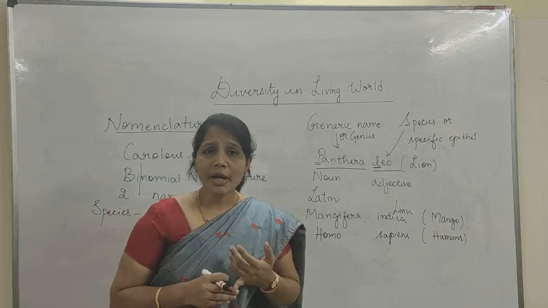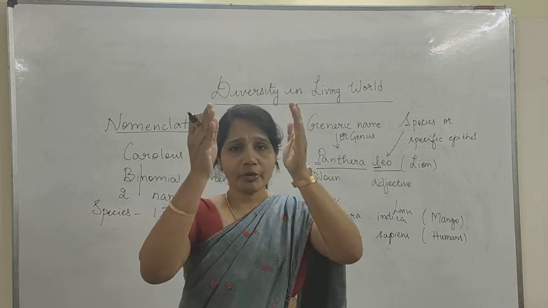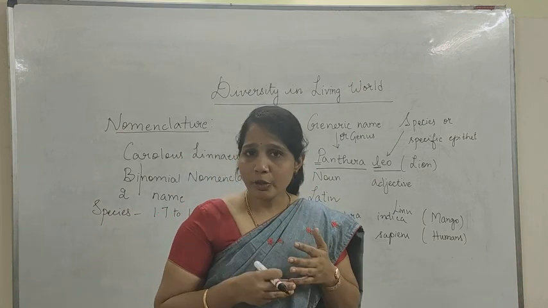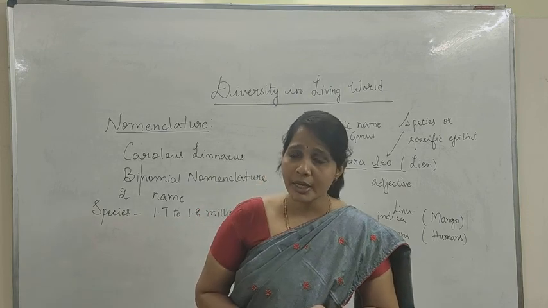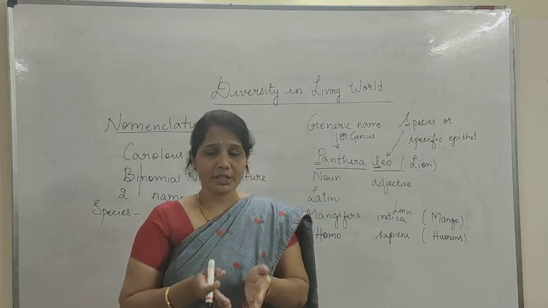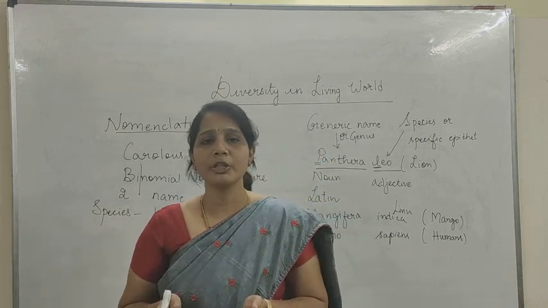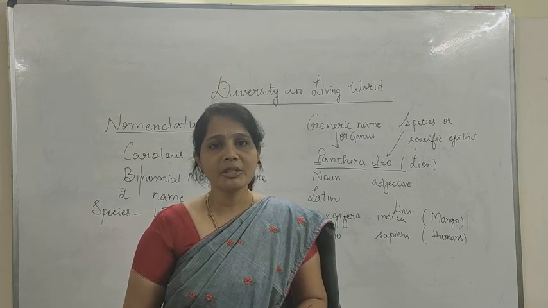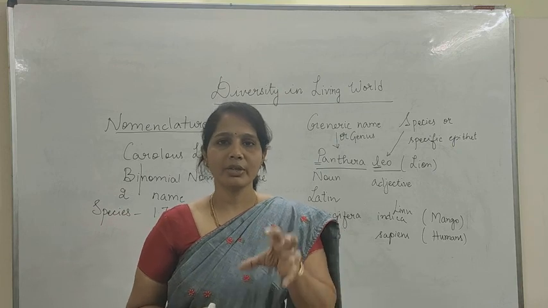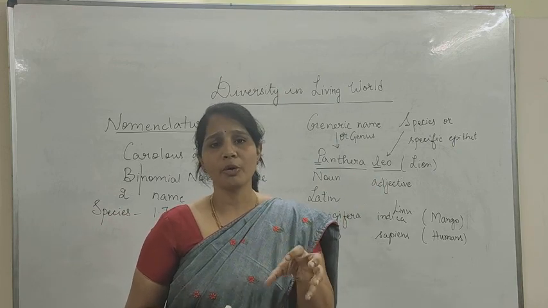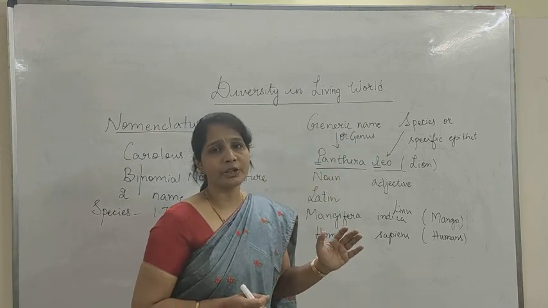So first, when we identify a particular organism, we identify it based on its morphological characters, and those are known as species. Different organisms are known as different species. Species is the basic unit of classification, and there are 1.7 to 1.8 million species on this earth. For universal acceptance and universal study, these species are given a standardized, acceptable form of names. That is what is known as binomial nomenclature.